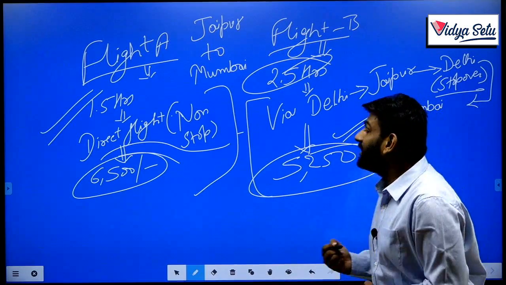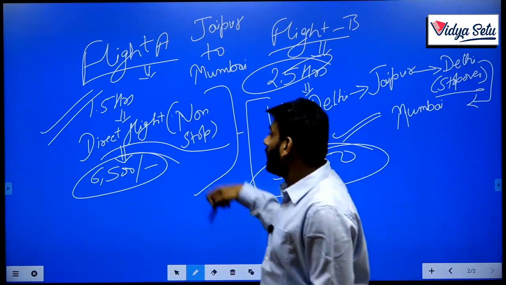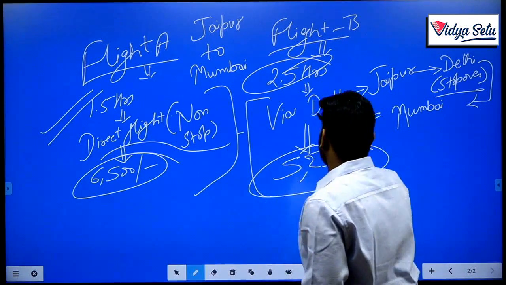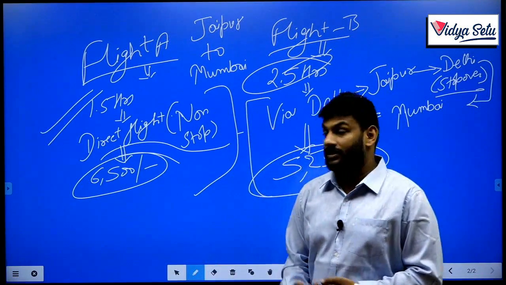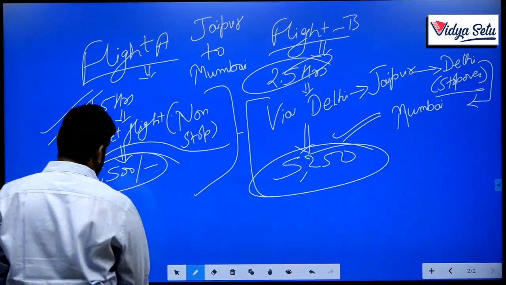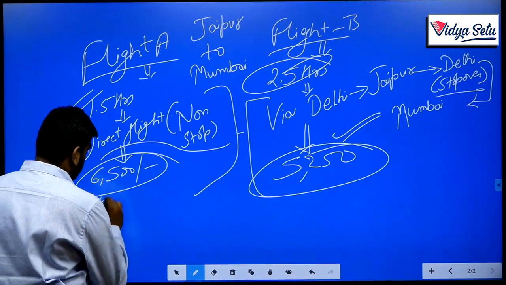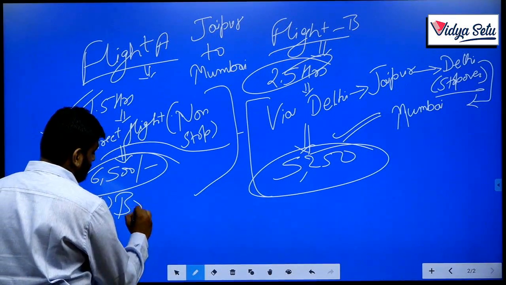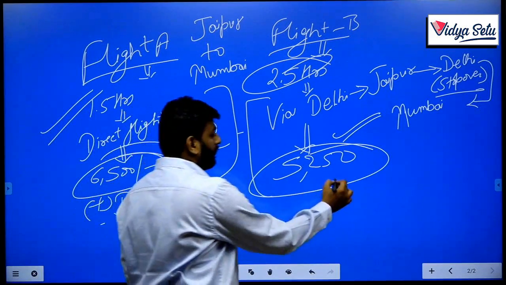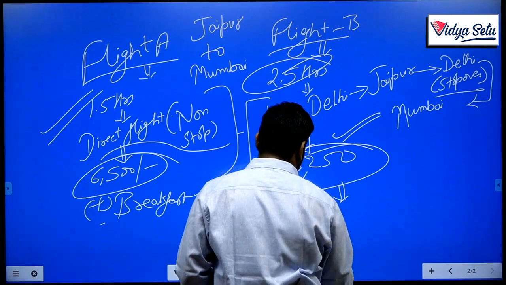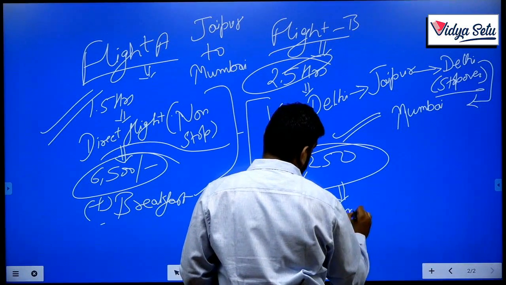And then selecting the best flight, as in according to time, according to cost, according to stopover, whatever you think, or according to services, I must say. Suppose they are providing facilities, they provide breakfast, and the other doesn't provide any breakfast or any meal facility.